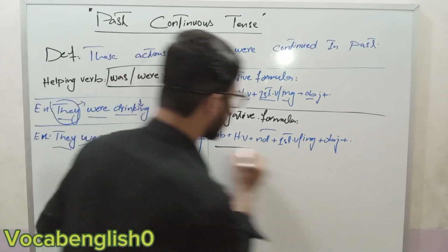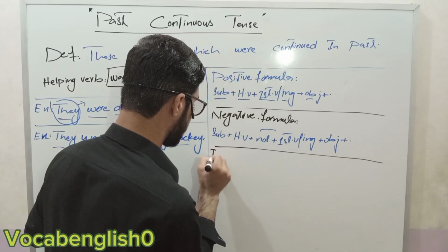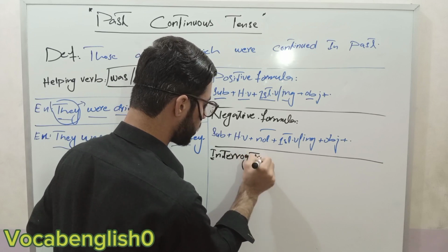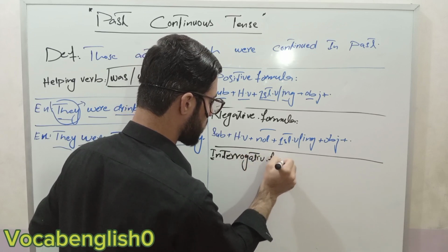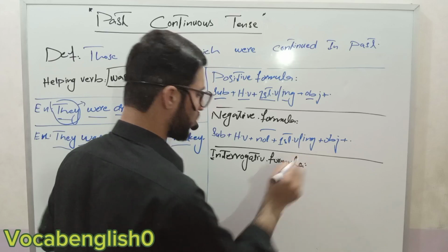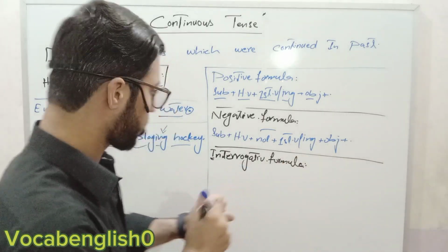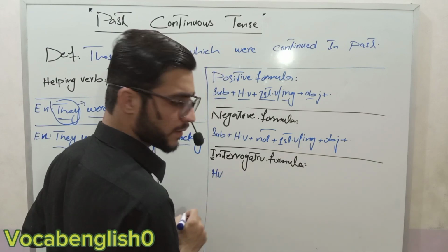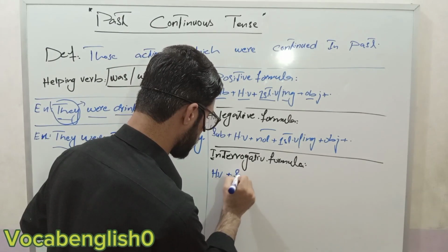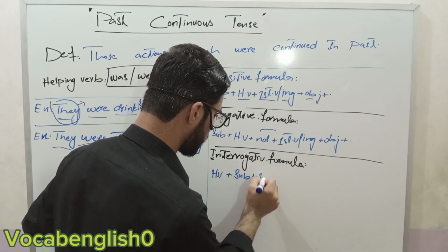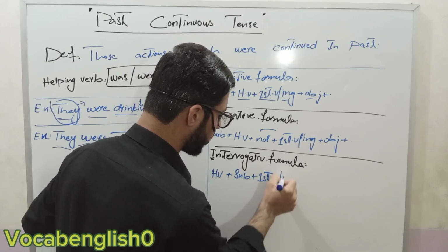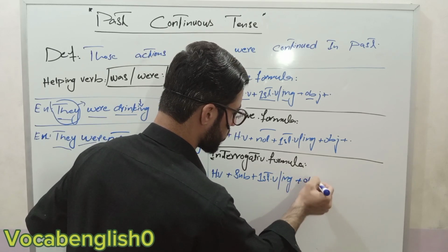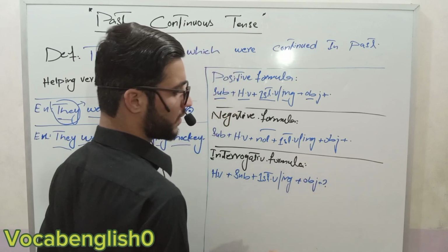Then after that, interrogative formula. What is the interrogative formula? Here, helping verb plus subject plus first form verb with ing plus object plus question mark.